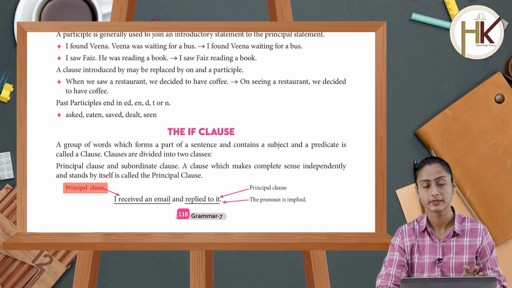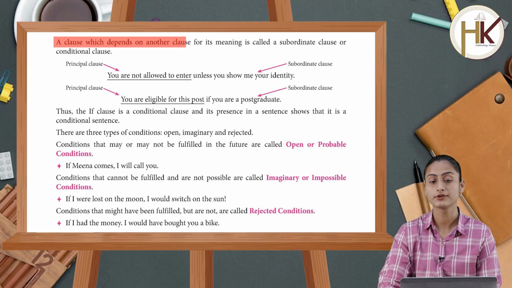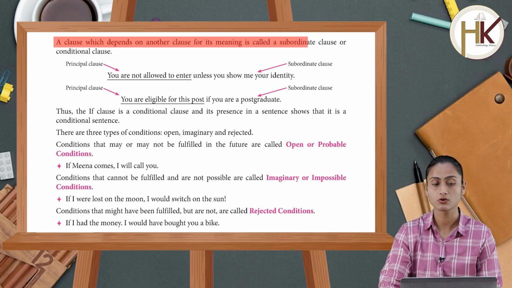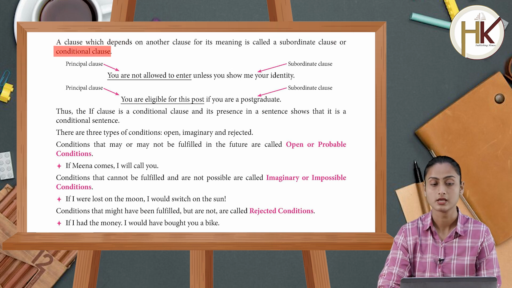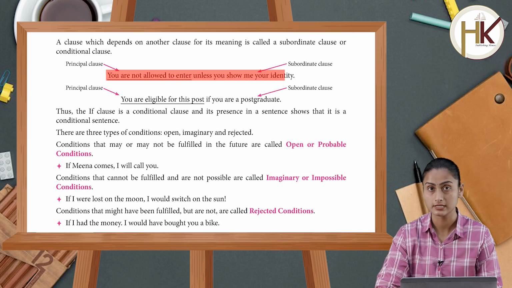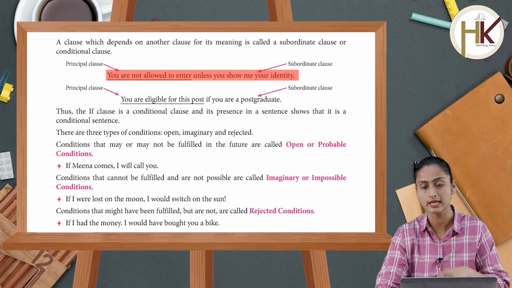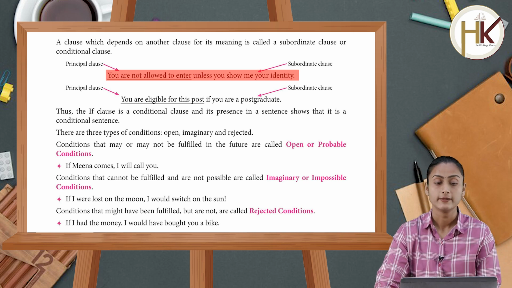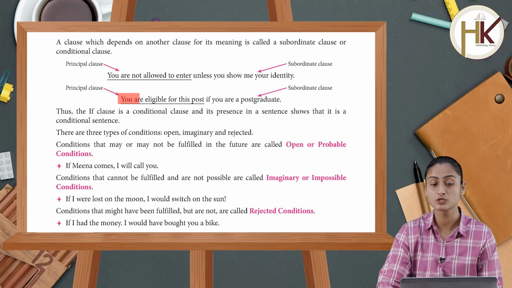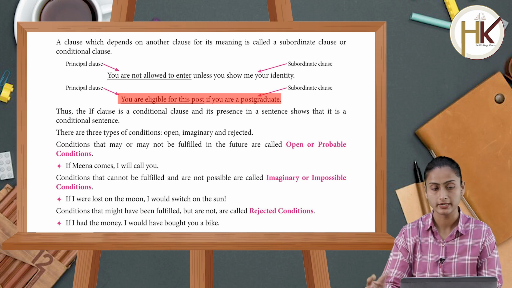A clause which depends on another clause for its meaning is called a subordinate clause or conditional clause. Like, you are not allowed to enter unless you show me your identity. So you show me your identity, जो ये unless conjunction के बाद का clause है, it is the subordinate clause. Then again you have a principal clause. You are eligible for this post if you are a postgraduate, the subordinate clause.